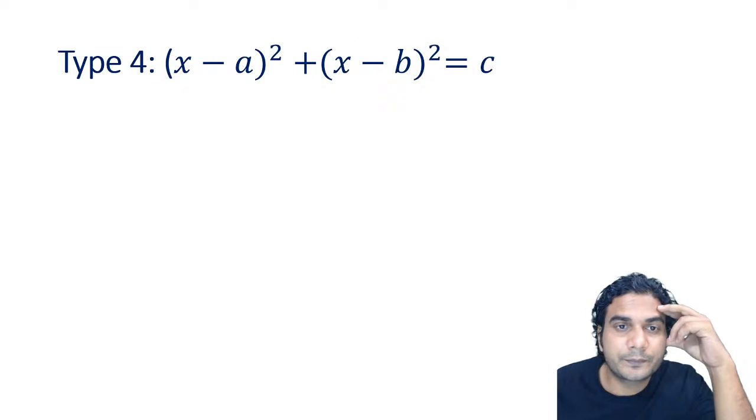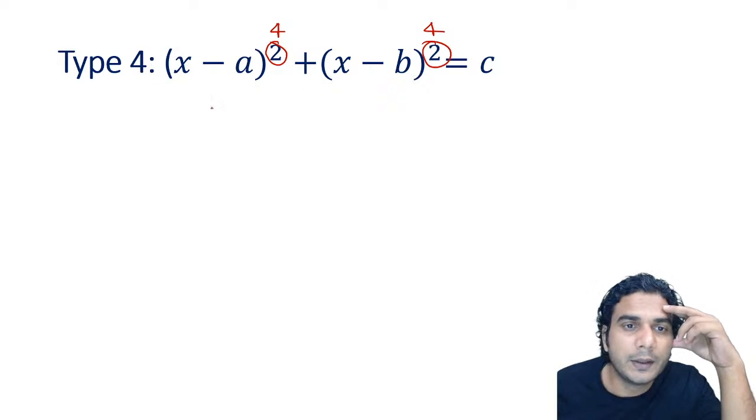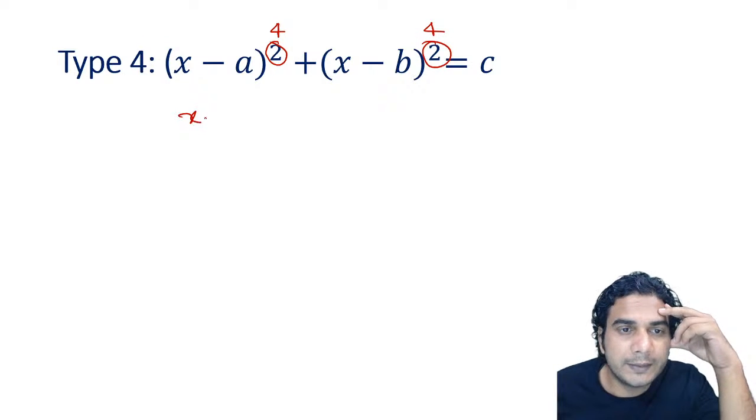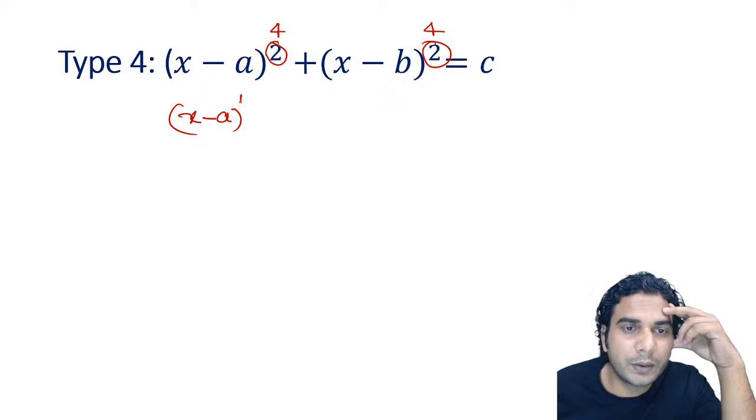Oh, this is actually 4. It's not 2, it's 4, and this is also 4, all right? So I'll write it correctly. It is x minus a raised to 4 plus x minus b raised to 4 is equal to c, all right?